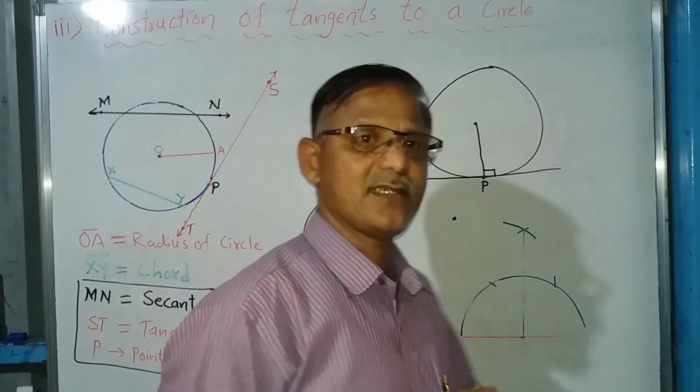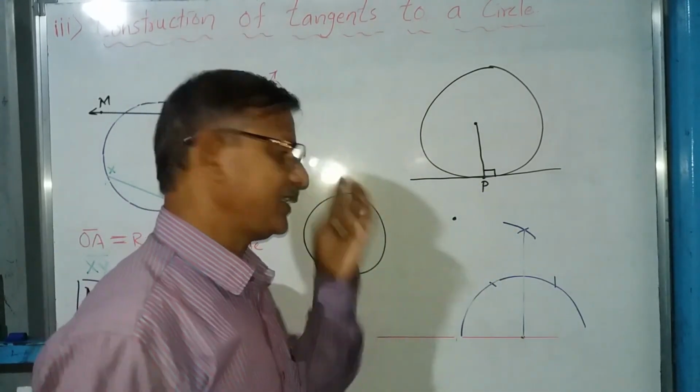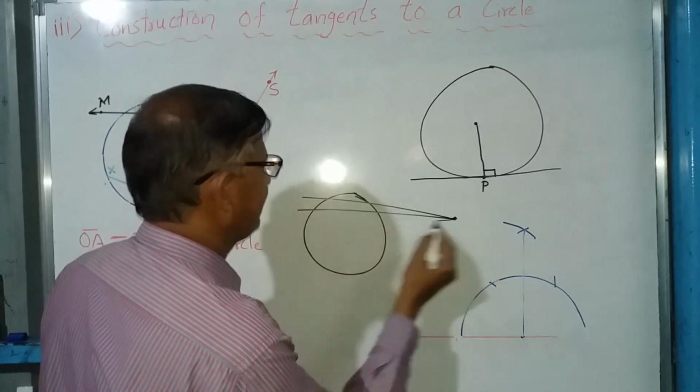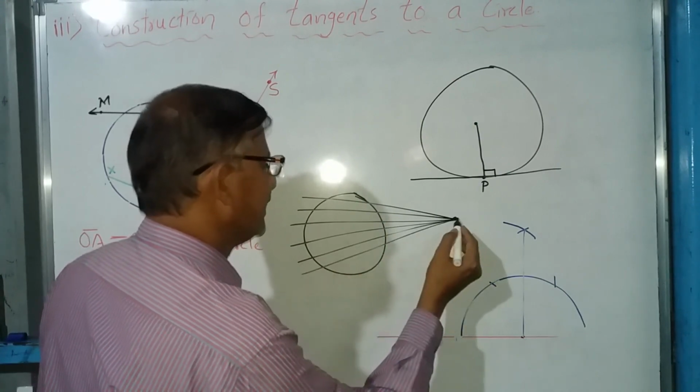If the point is outside the circle, we are asked to draw lines. We will draw a line just here. We can draw many lines in this way.